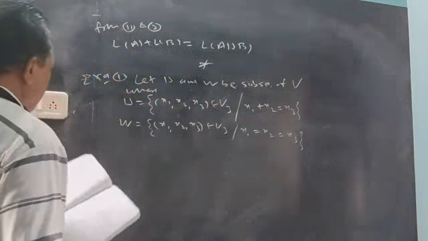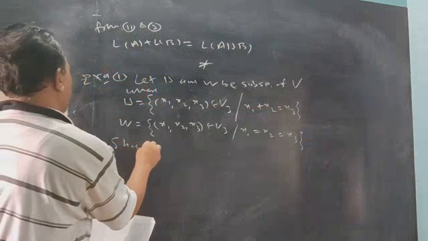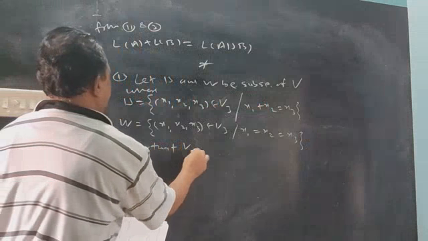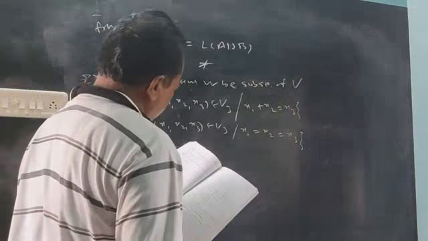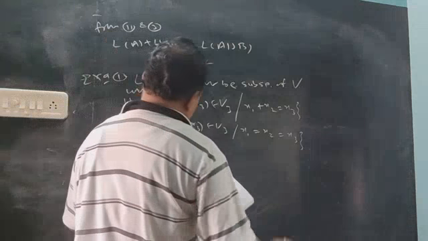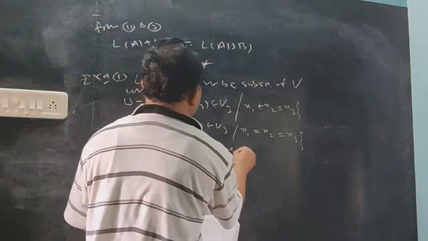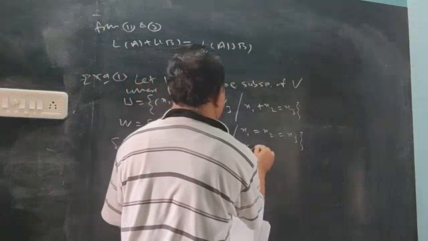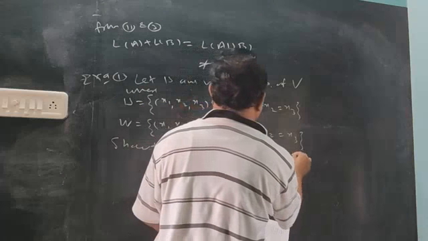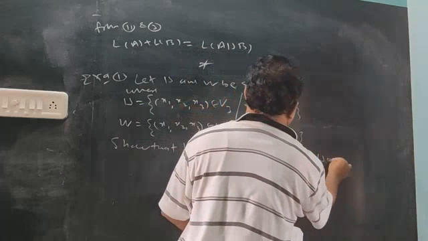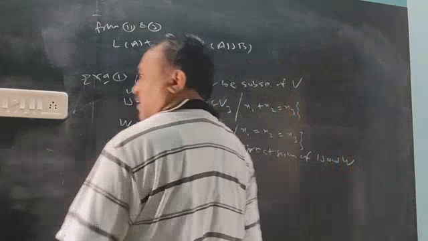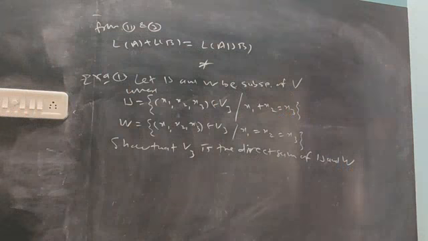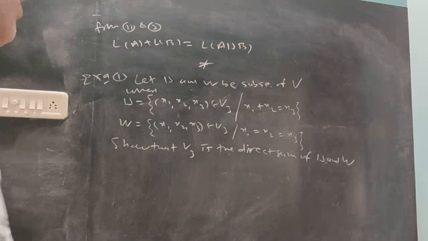Now the question is, show that this V3 three-dimensional vector space is the direct sum of U and W. So the question is about the direct sum. Direct sum we defined yesterday.